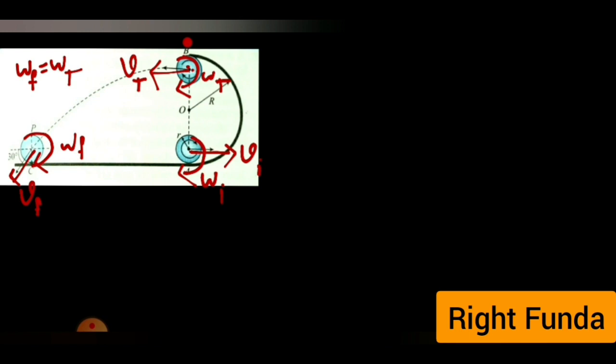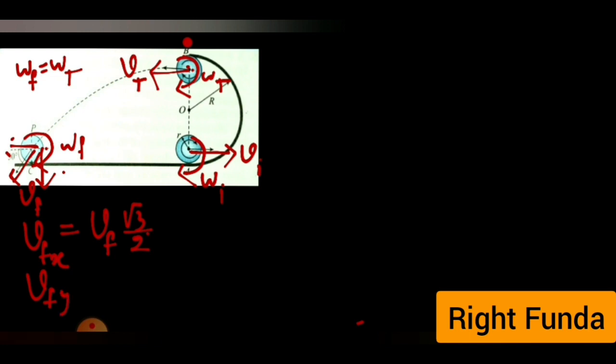Now this final velocity vf can be resolved into two components, and the question says that it makes an angle of 30 degrees with the horizontal. So the x component of vf will be vf cos 30, which is vf into root 3 by 2. And the y component, vertically downward, will be vf sin 30, which is vf by 2.